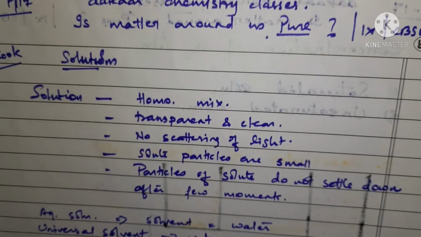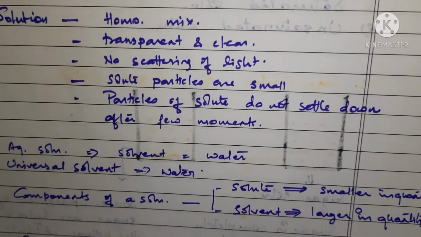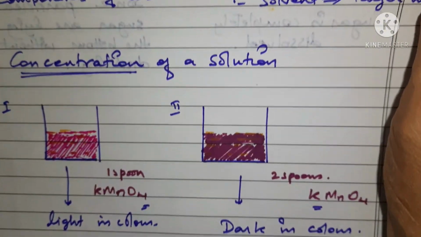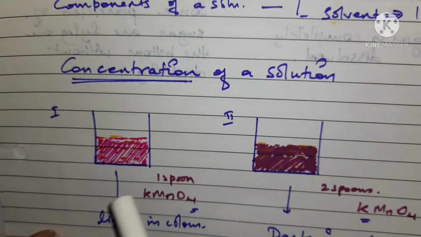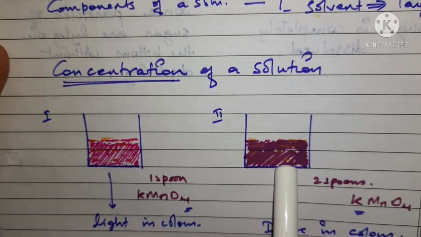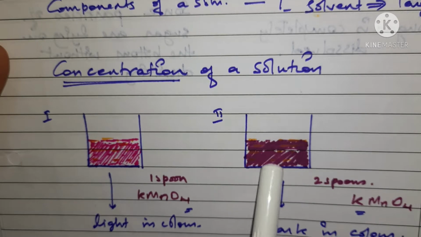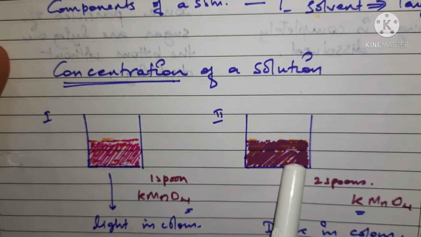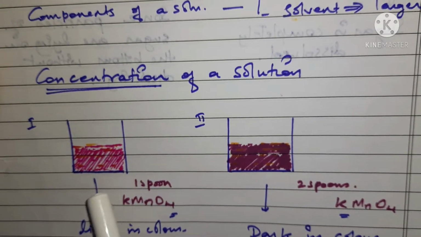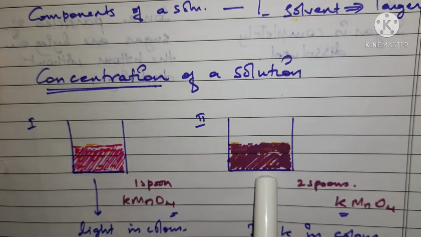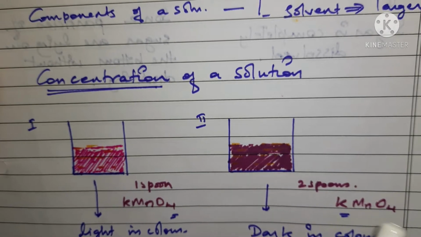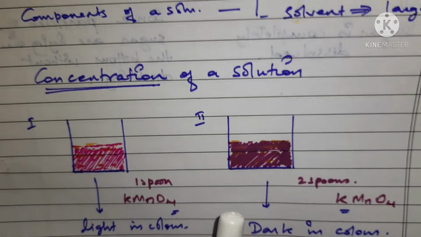Okay. So let's try to understand what is concentration of a solution. Here you can see two beakers, and two cases. You can see we have case 1 and case 2. In both the cases we have potassium permanganate in water. There is water in both the cases, and potassium permanganate is put into the water. It is a solution of potassium permanganate and water. In both the cases, the same amount of the same solute has been put.